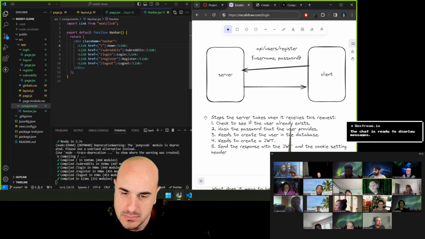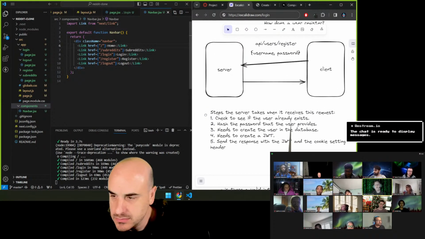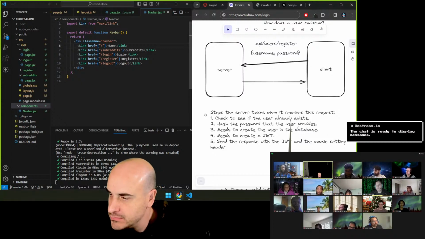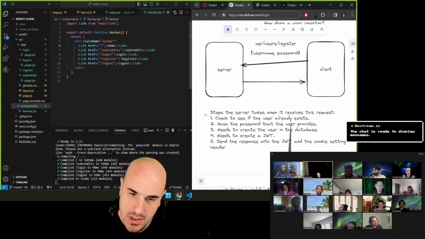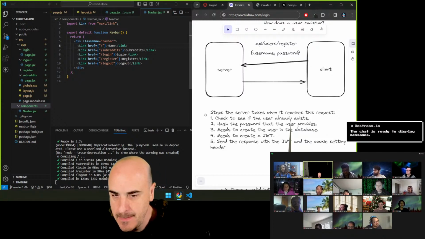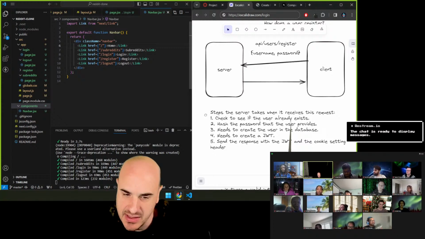So if someone clears out their cookies on their computer, would the server need to create a new JWT? Yeah, absolutely. But they wouldn't need to create a new username or user object. Yeah, but you wouldn't be logged in anymore.